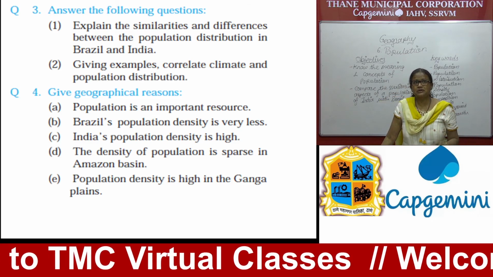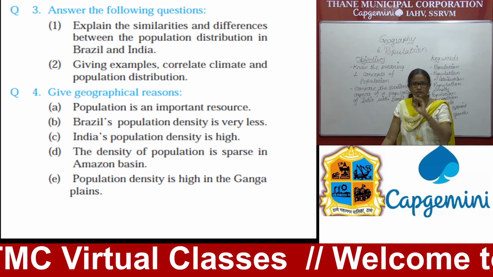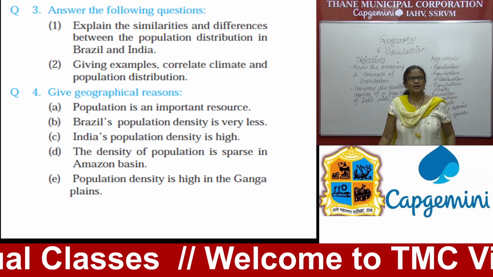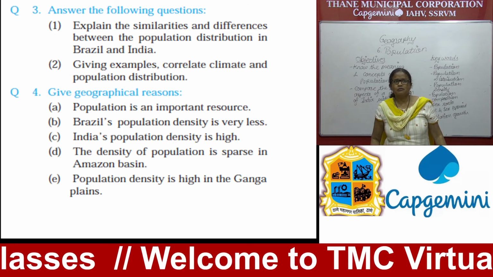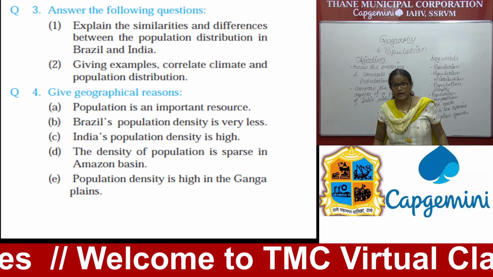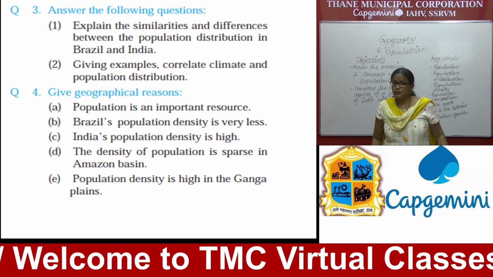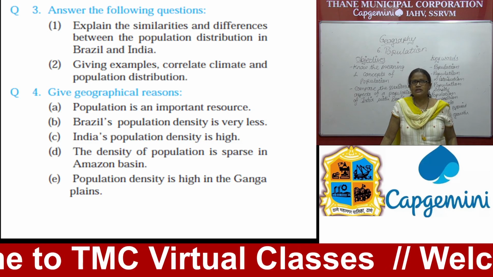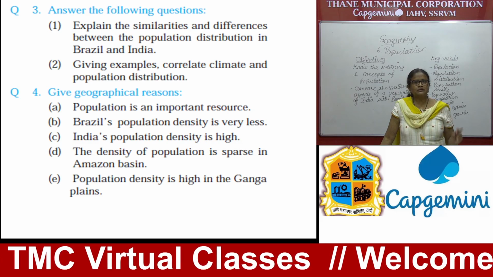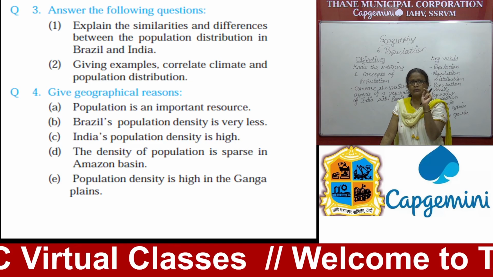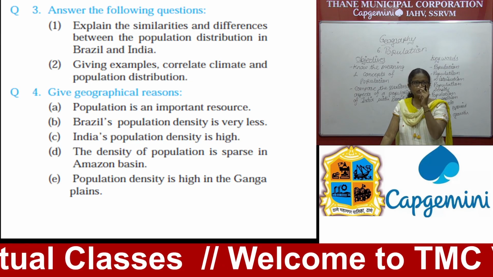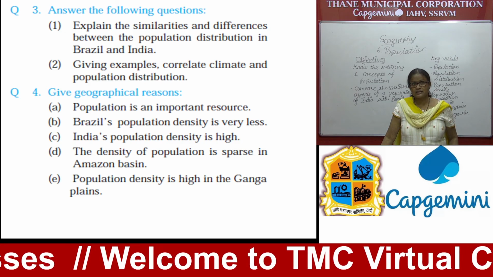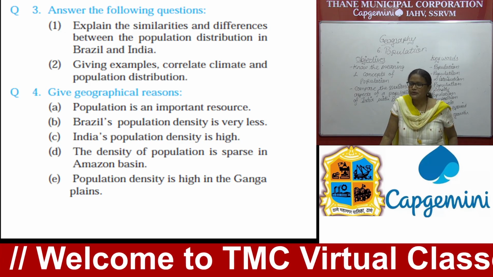Then give an example to correlate climate and population distribution, that we have done in the beginning of the chapter. Recall that knowledge. Okay, so give geographical reason. Population is an important resource. Yes, it is a very important resource. Why? Identify. Then Brazil's population density is very low. You have to find out which factors are unfavorable for the growth of population density in Brazil, and you have to mention them. India's population density is high. Yes. What are the factors responsible, that you have to mention here.